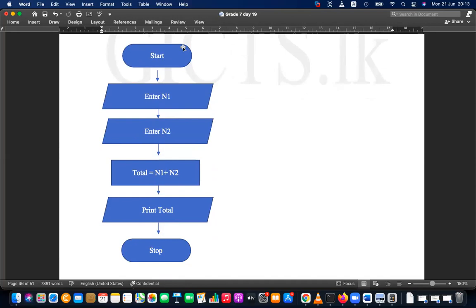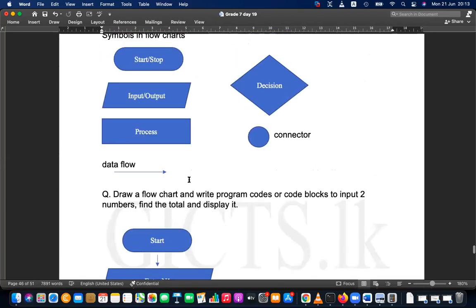Selection and repetition. Sequence means instructions are executed one after another. Let's say adding two numbers. To add two numbers, think about the symbols.